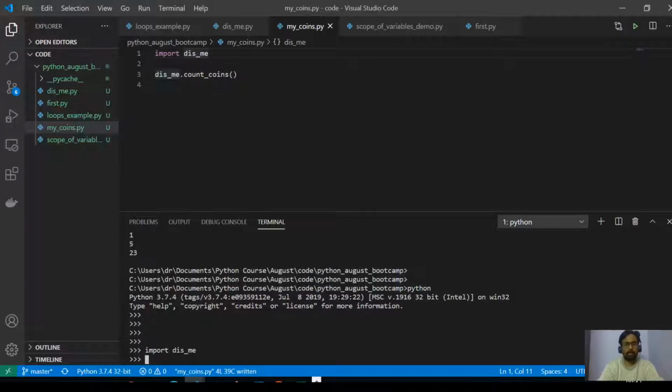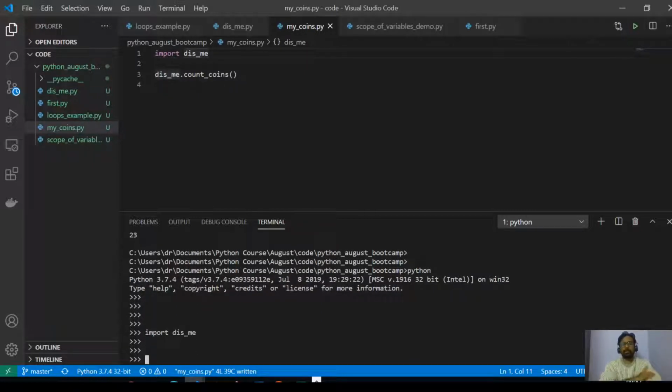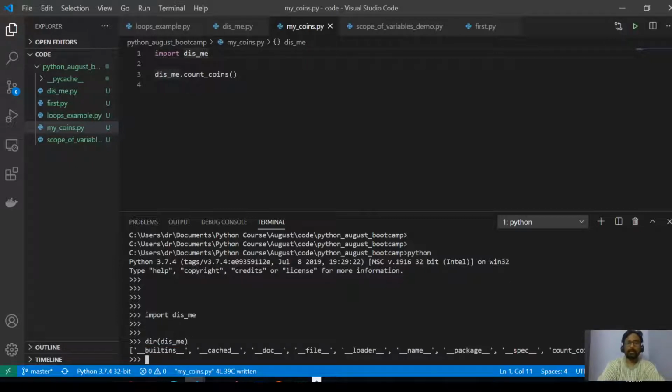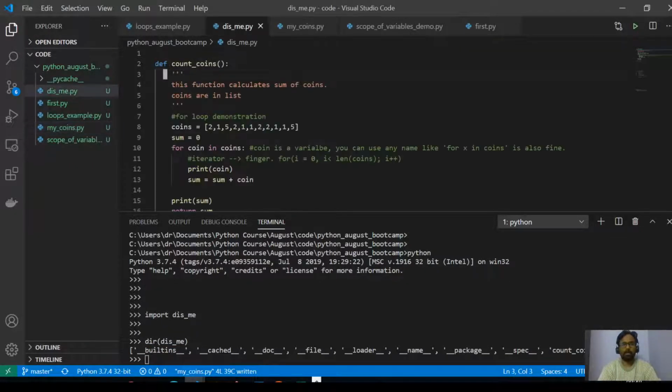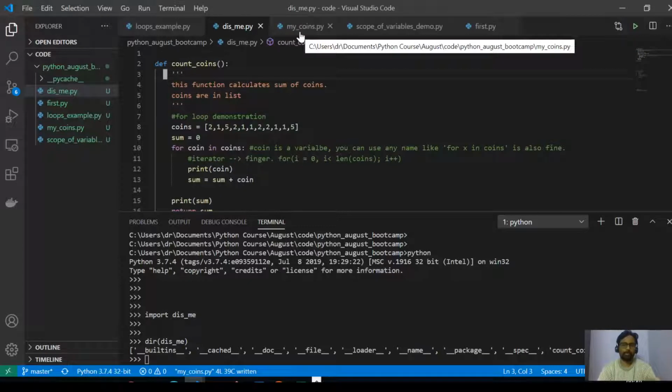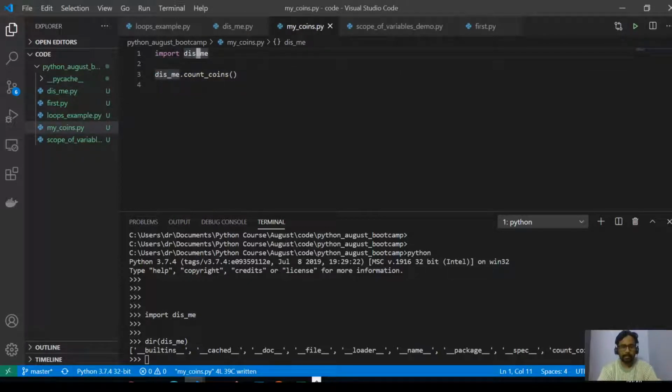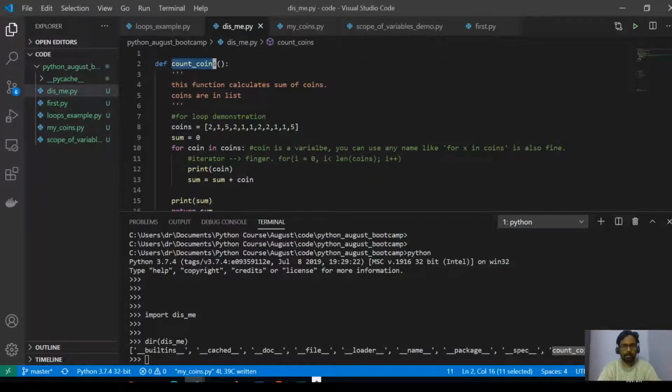I import it as me. Yesterday we saw one of the inbuilt functions, that is dir. Dir tells me what the inbuilt functions and attributes are inside any given object. Everything is an object in Python. Yesterday I was telling you that you don't have to worry about these functions which start and end with double underscore. Now you can see that count coins is a function that was written by the teacher here. That is also added inside this object.